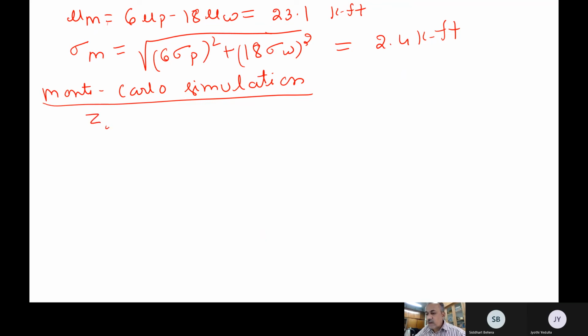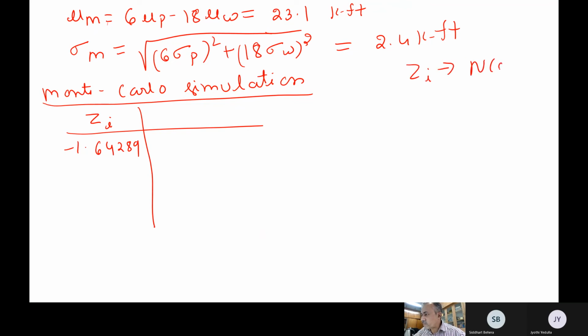Okay, so this is a random number that I have generated in a computer. I'm writing minus 1.64289. This Zi is a standard normal random number. The next number is 0.303194.